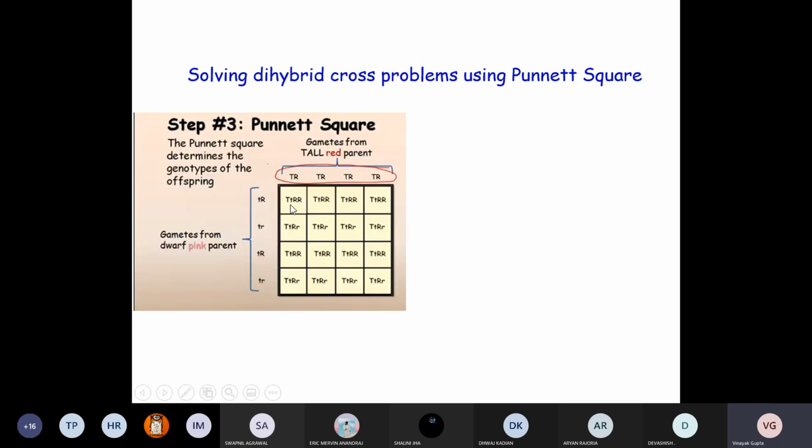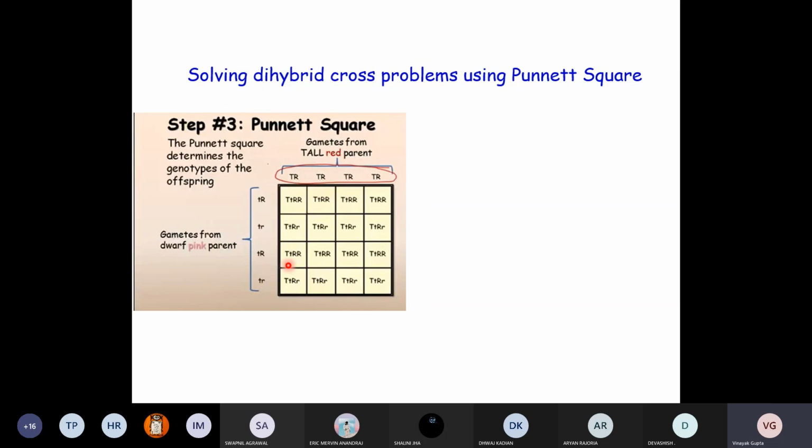What should be the phenotype of this plant? Capital T, small t, capital R, capital R. What should be the phenotype? Tall and red. Same thing here, tall and red, tall and red, tall and red. Now here the genotype is going to be capital T, small t, capital R, small r. What should be the phenotype here? Tall and pink.